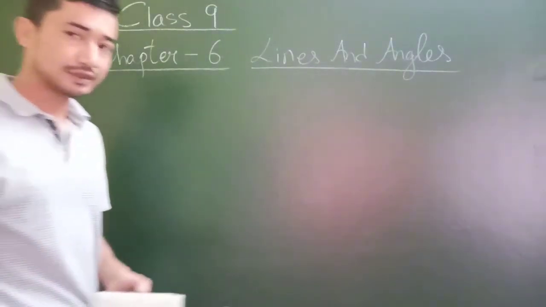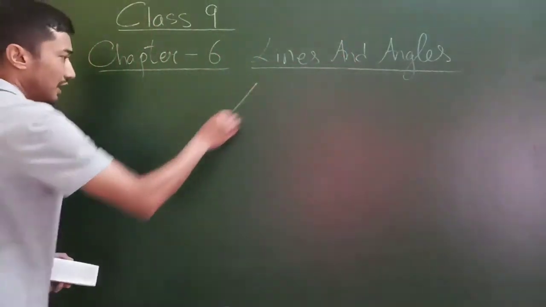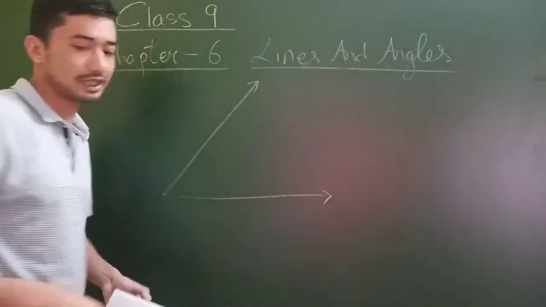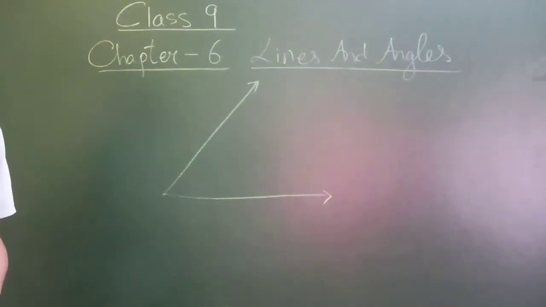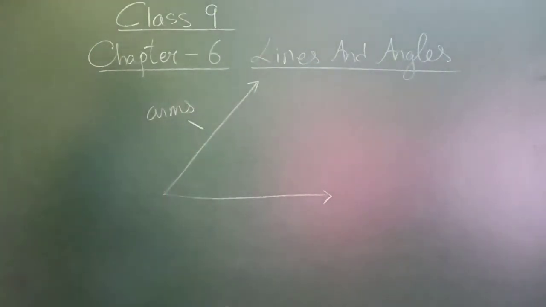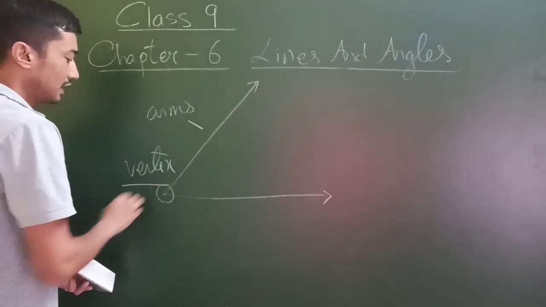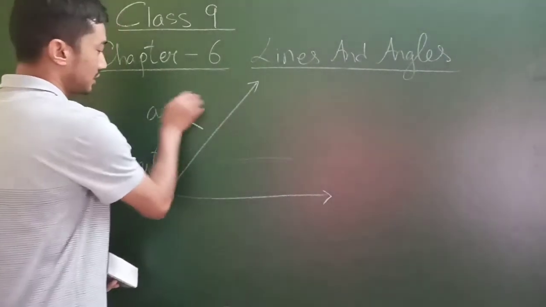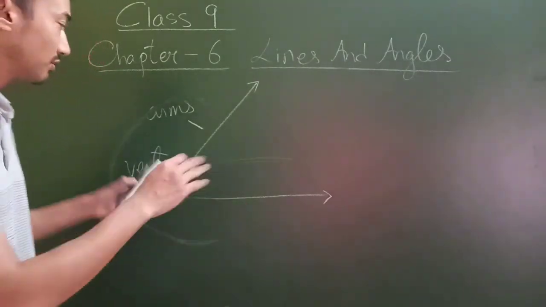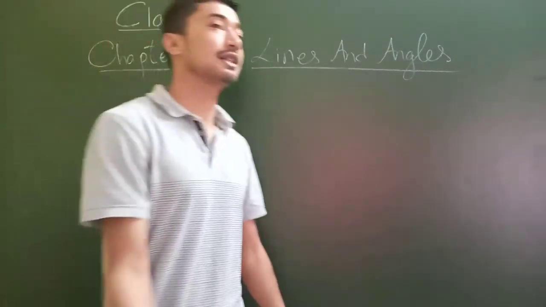Okay, I think that should be enough for today's video. So what have we studied? We have studied about angles, and I've given you the definition. An angle is the union of two non-collinear rays with a common initial point. The two rays which form an angle are called the arms of the angle, and the common point is called the vertex of the angle. And this is called the interior part, and this is called the exterior part of the particular angle. Then we quickly brushed through the different kinds of angles, and of course adjacent angles and linear pairs of angles.